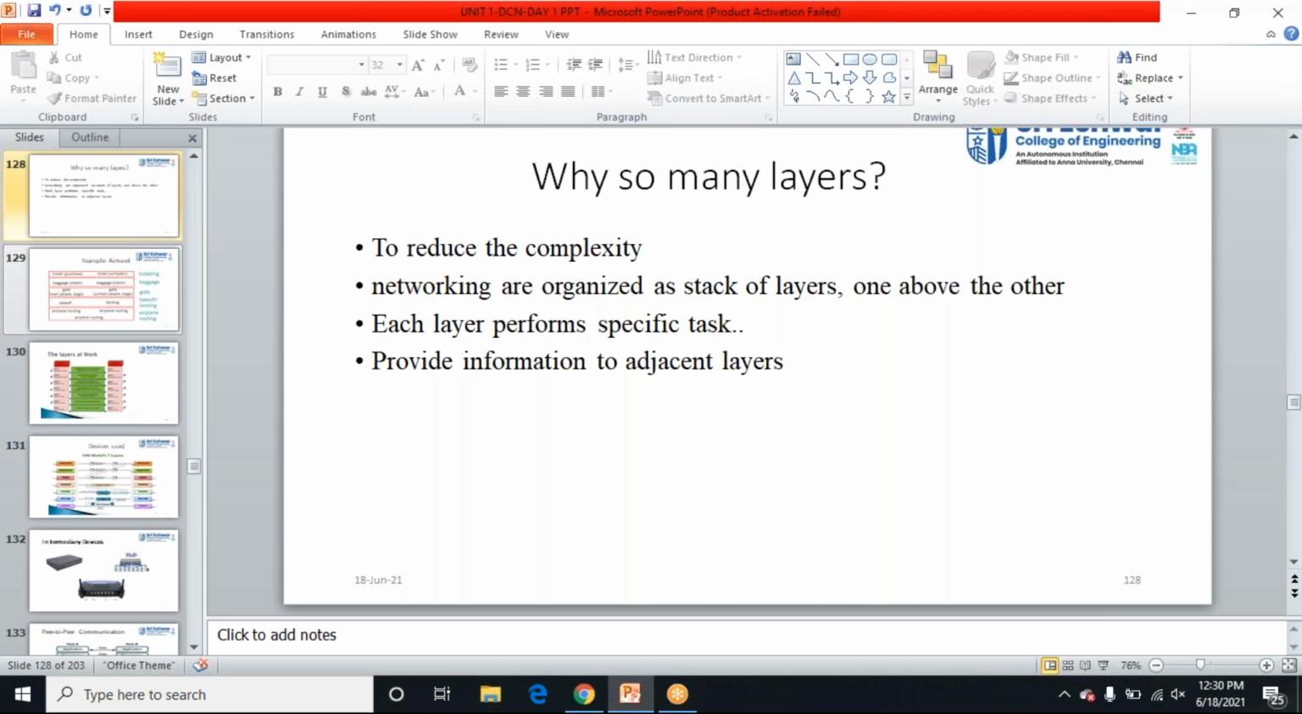That is why we are going for many layers in the OSI model, to reduce the complexity of a work. Also, each layer will perform its function and send the data to the adjacent layers. Is it clear? This is the reason for many layers. Yes, this is the example for our layering architecture.